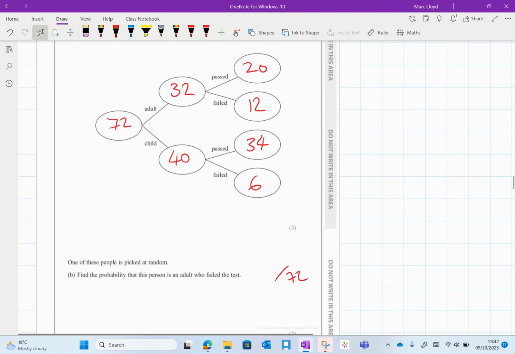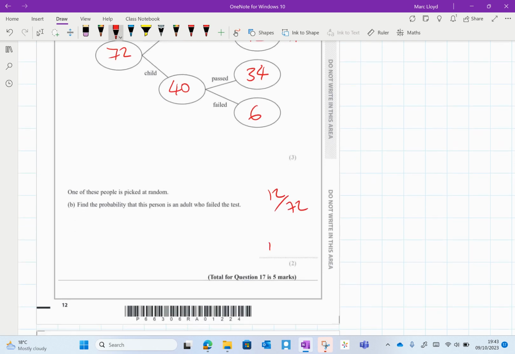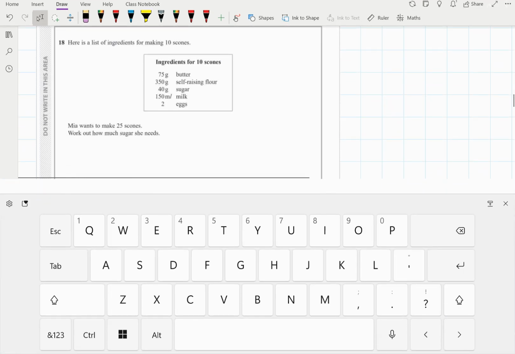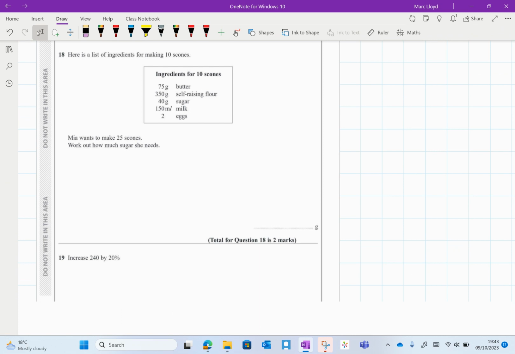So an adult who failed is in here. So 12 out of 72. I don't need to simplify that. It hasn't asked me to. We can if we want. We get to 6/36, which is 1 in 6. But I'm going to leave my final answer as 12/72. We've not been told to simplify it, so I'm not going to do that. All these pop-ups, get away.